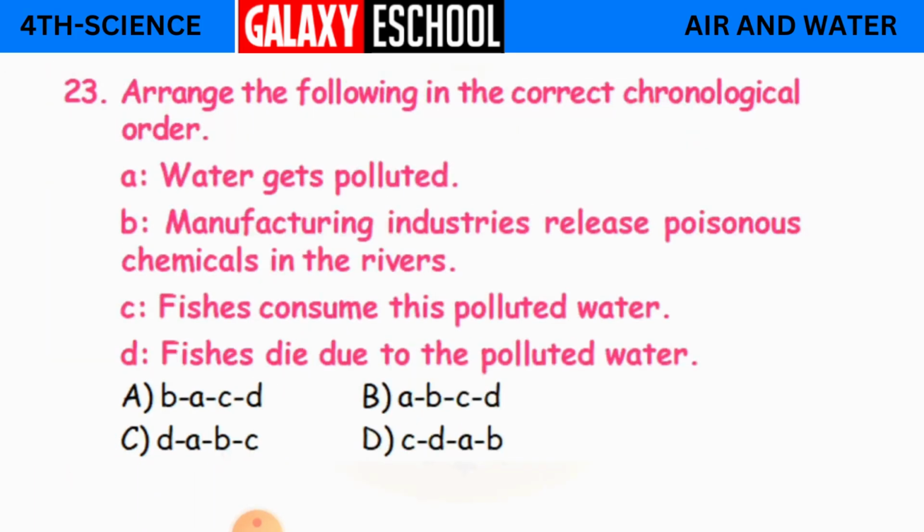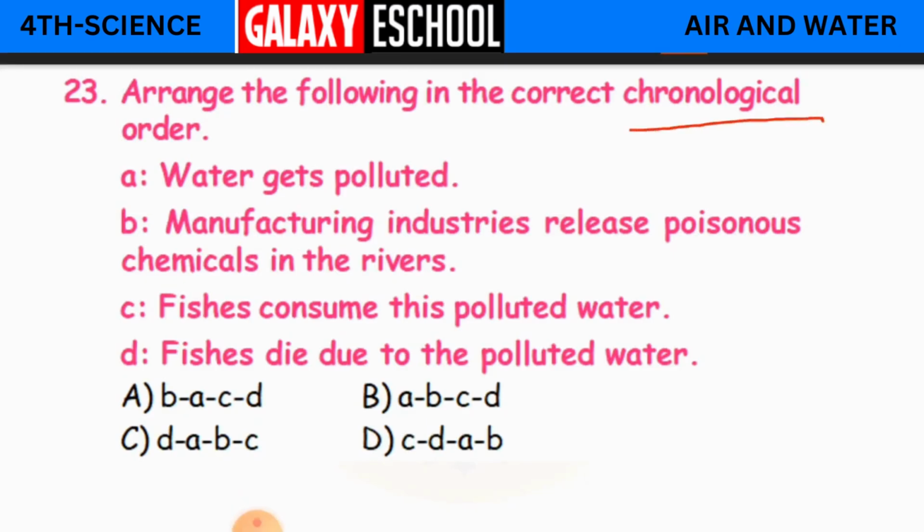Now the 23rd question children. Arrange the following in the correct chronological order. Children, chronological order is like we have to relate it with the other lines. Like see first what happened and then next what happens, like that. So we have to relate it in an order. Say you are having 4 statements here children. A is water gets polluted. B is manufacturing industries release poisonous chemicals in the rivers.